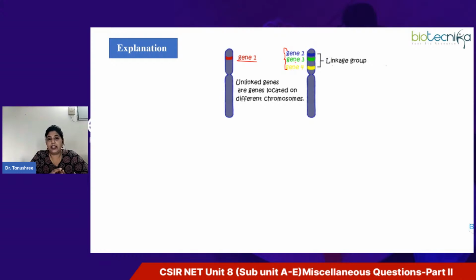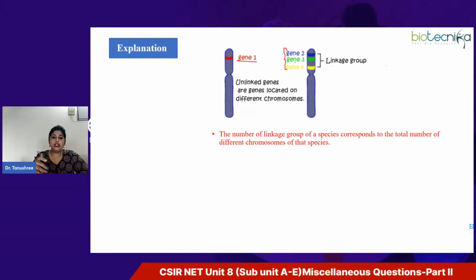So basically, they are all inherited together, right? As I told you, except for crossing over, they tend to act as a single pair of genes in meiosis instead of undergoing independent assortment. So in a very easy way, you can remember that all the genes present on one chromosome are considered as one linkage group. The number of linkage groups of a species corresponds to the total number of different chromosomes of that species. Now, an important thing to note here is that it is not simply the haploid number of chromosomes in a haploid cell. So this point you have to keep in mind.